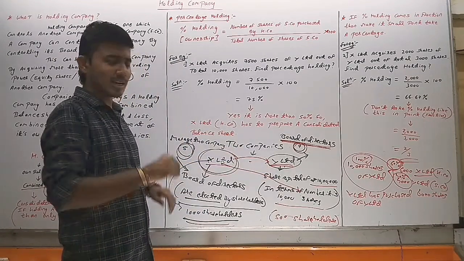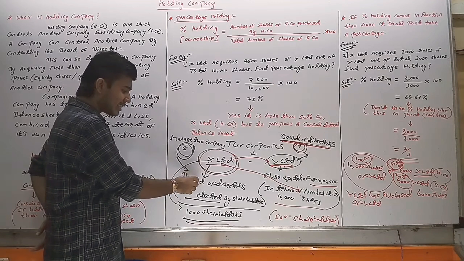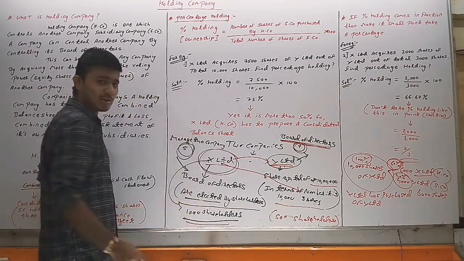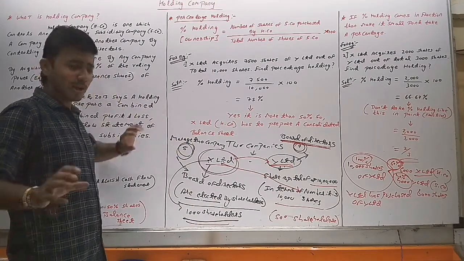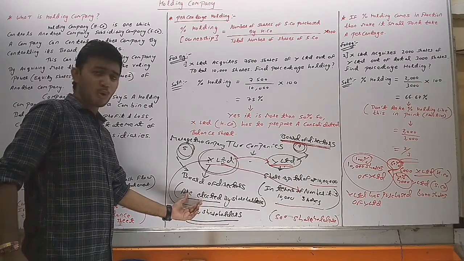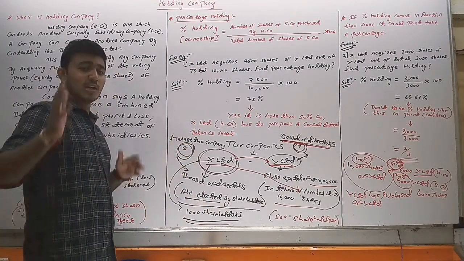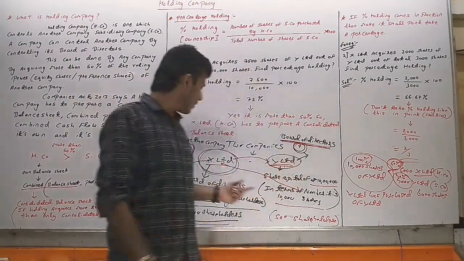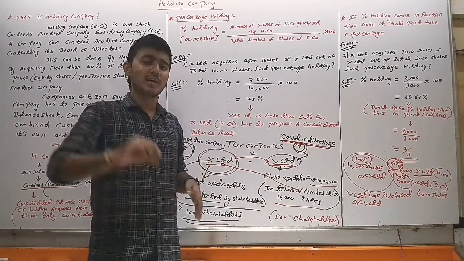Now come to X Limited. X Limited also has 5 board of directors and they were elected by the shareholders. Suppose X Limited has 1,000 shareholders and they have elected 5 board of directors to manage the company. Because shareholders are known as owners of the company and board of directors are known as managers of the company. So whatever decision will be taken in the company, whether it is X Limited or Y Limited, it will be taken by the board of directors.